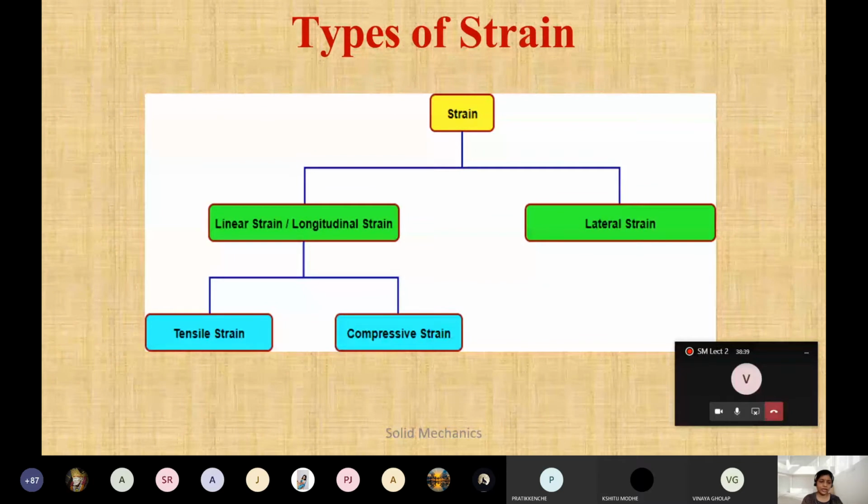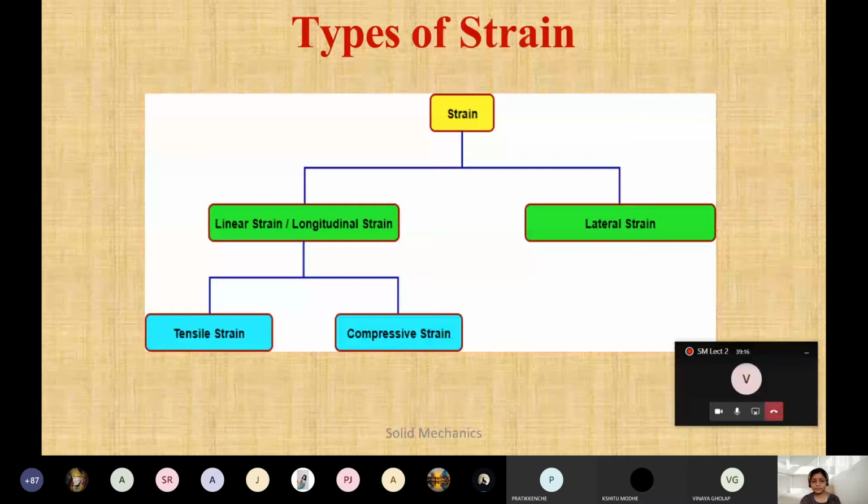If there is a pulling load, there will be an increase in length. Compressive strain is caused by compressive stress, and compressive stress is caused by a pushing load. Due to that compressive stress, compressive strain is generated, which will push the material, meaning a decrease in the length.